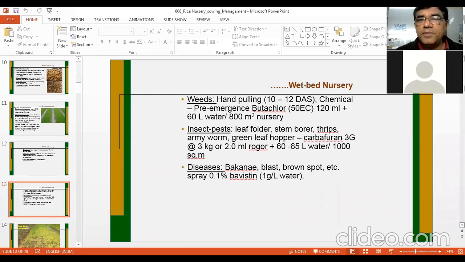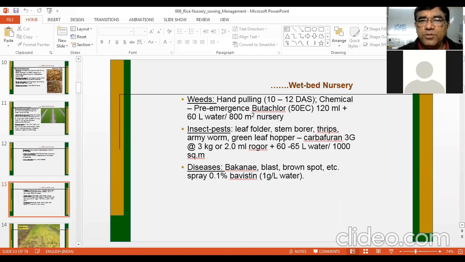In the nursery area, sometimes leaf folder, stem borer, thrips, armyworm, green leaf hopper, these kinds of insects may come, and they can be controlled by carbofuran 3G. 3G is 3% granules, at the rate of 3 kg per 1000 meter square. If it is 1 hectare, then it is 30 kg. If it is 1000, then 3 kg. If it is 1 meter square, then 3 gram carbofuran per meter square.